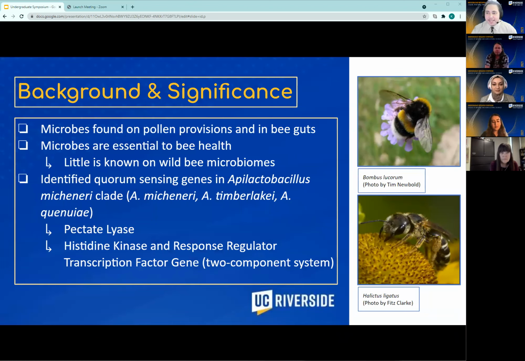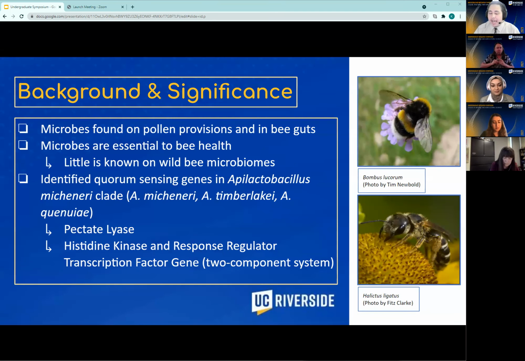So for some background and significance, microbes have been found on the pollen provisions of bees and in the guts of developing bees, and multiple studies have also shown that these microbiomes have strong impacts on bee health. Unfortunately, though, most bee microbiome studies have focused solely on honeybee microbiomes, leaving wild bees, such as bumblebees and solitary bees, kind of in the dark. And so because of this, very little is known about wild bee microbiomes. And this is what our lab aims to address.